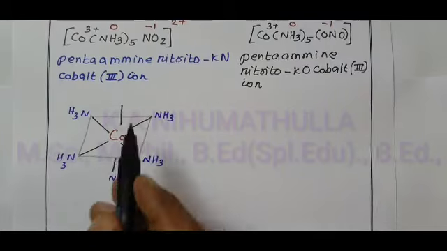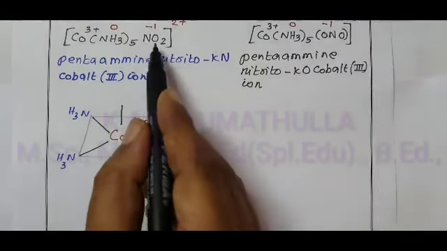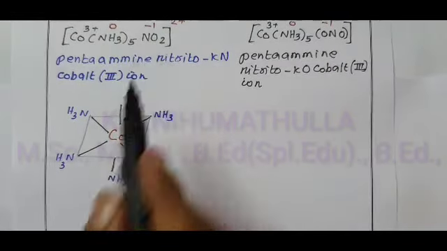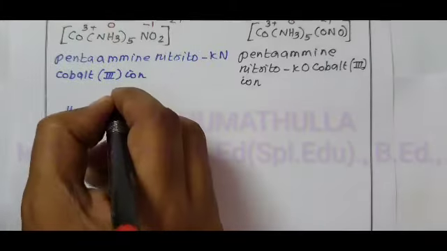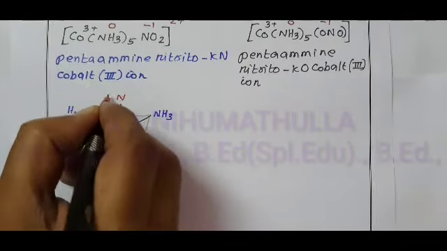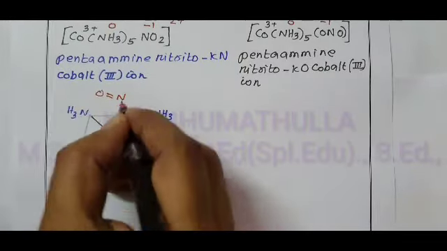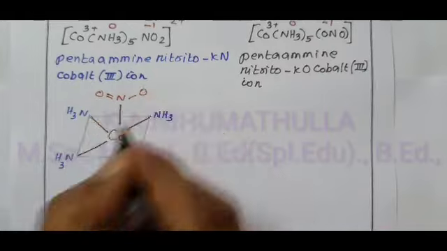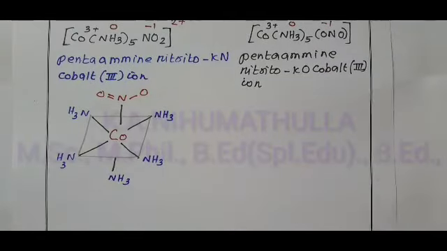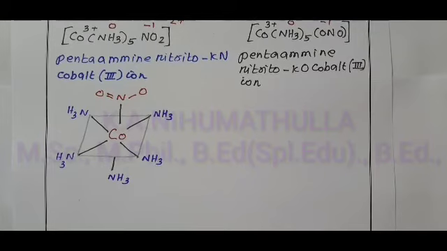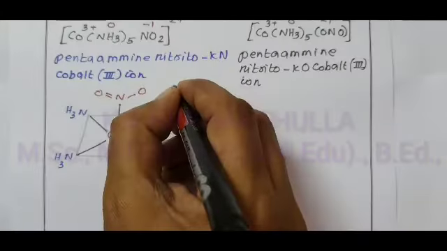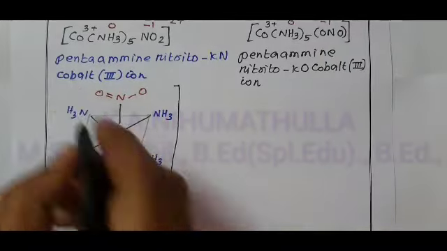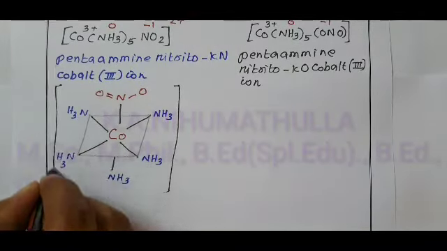The sixth bond is occupied by NO2, here nitrogen is the donor atom. Therefore, that ambidentate ligand is indicated by N double bond O, nitrogen is the donor atom. This is one complex. The charge on this complex is 2 plus.